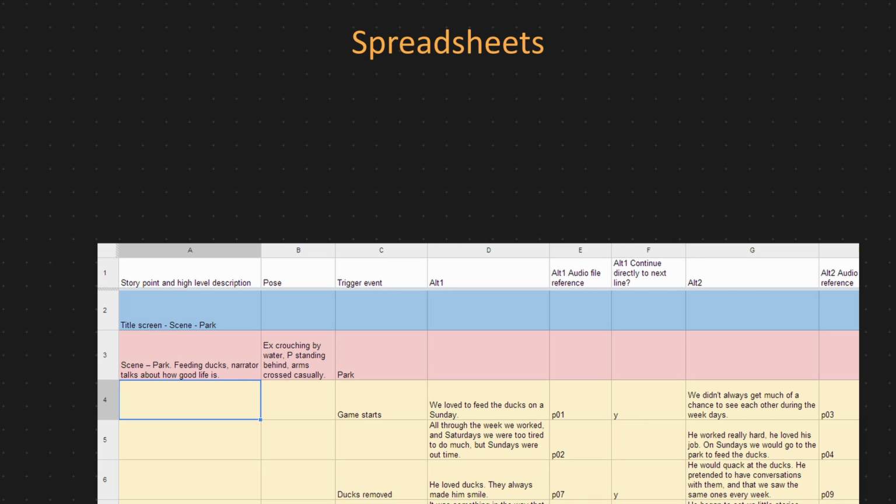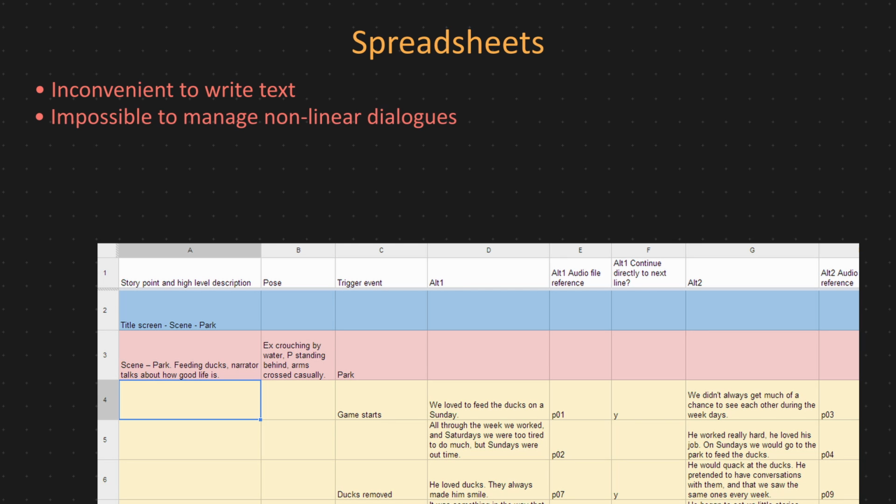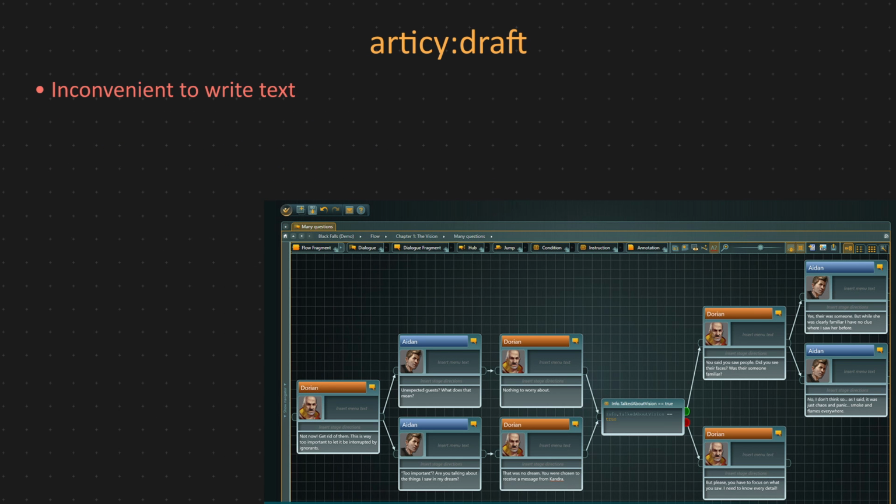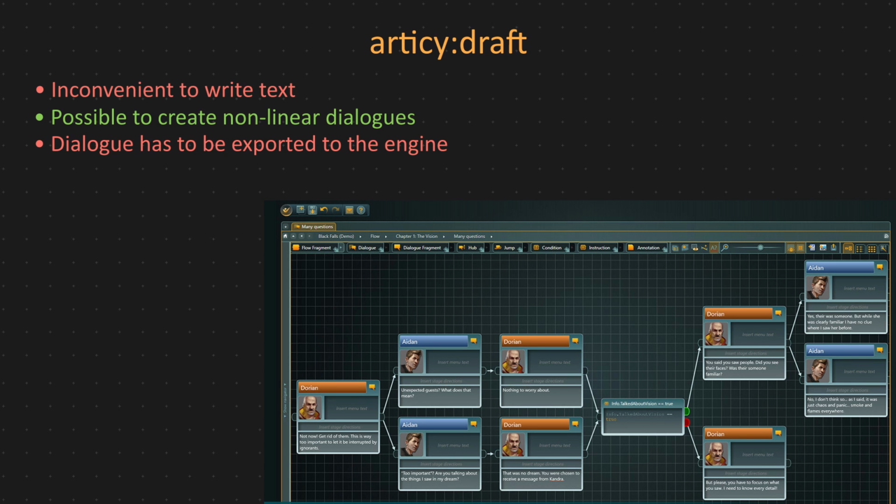I guess nobody loves it. It's inconvenient to write any text, impossible to manage non-linear dialogues. Every dialogue must be exported to the engine before playing it and testing it, and that's why so many writers don't test a dialogue they're currently working on. A much better way is to use specialized tools like Articy Draft. That's a really nice tool. It allows writers to assemble non-linear dialogues themselves thanks to a dedicated node editor. Still, dialogue has to be exported to the engine in a format usable by the dialogue system.